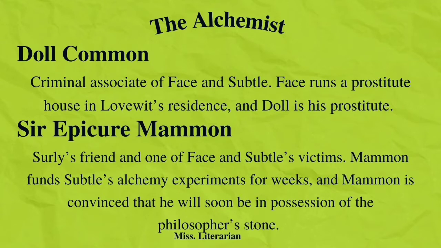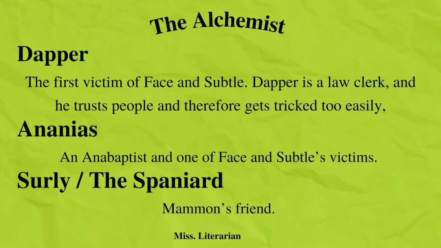Next character is Sir Epicure Mammon. Mammon is Surly's friend and he's one of Face and Subtle's victims. Mammon funds Subtle's alchemy experiments for several weeks, and Mammon is convinced that he will soon be in possession of the Philosopher's Stone. Next character is Dapper. Dapper is Face and Subtle's first victim. Dapper is a law clerk.